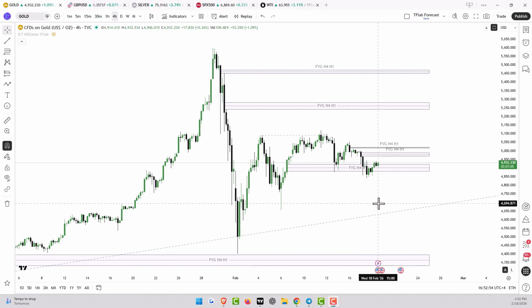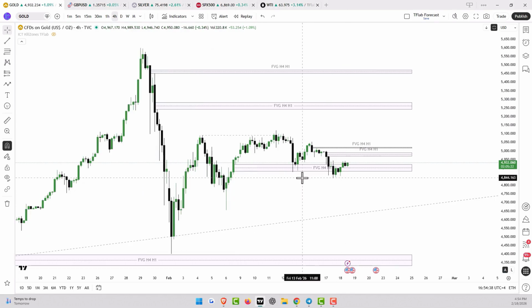Among these factors, we can mention the start of the Chinese New Year holidays, which is approaching. In this period in previous years, we have seen that with the closure of Chinese markets, demand and liquidity in the gold market have decreased. This is because, with its large population, China is one of the biggest gold buyers.